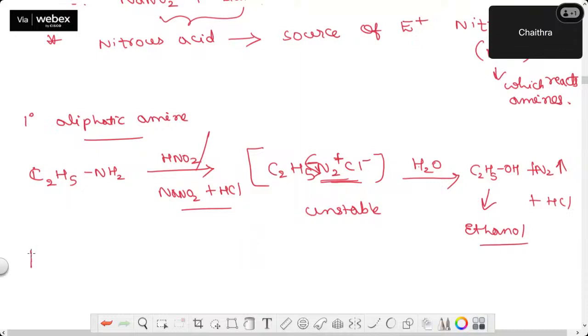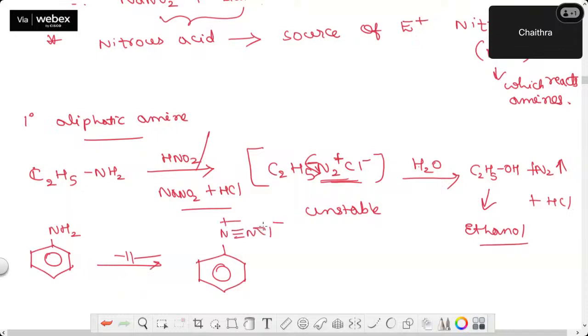Let me take now aromatic amine, aniline, and do the same reaction, nitrous acid. Instead of this alkyl diazonium halide, I'll get BDC, that is nothing but benzene diazonium chloride. It should be read as nitrogen is carrying positive charge.